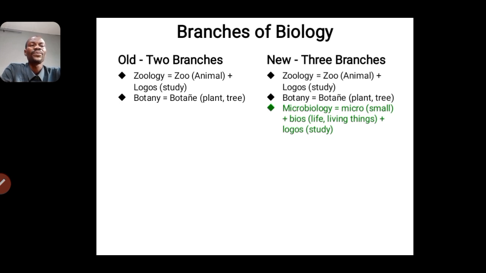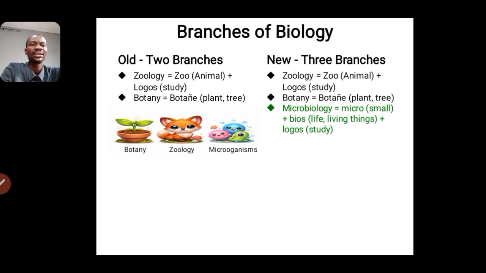Microbiology, the third branch, can be defined as the study of organisms that are too small to be seen with our naked eye. They are small organisms that can only be seen with the aid of a microscope. So the study of plants is botany, the study of animals is zoology, and the study of microorganisms is microbiology.